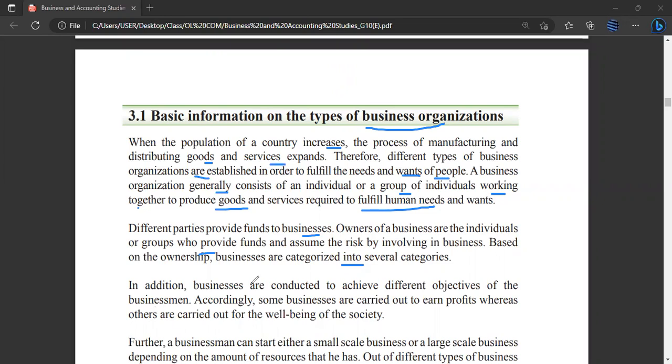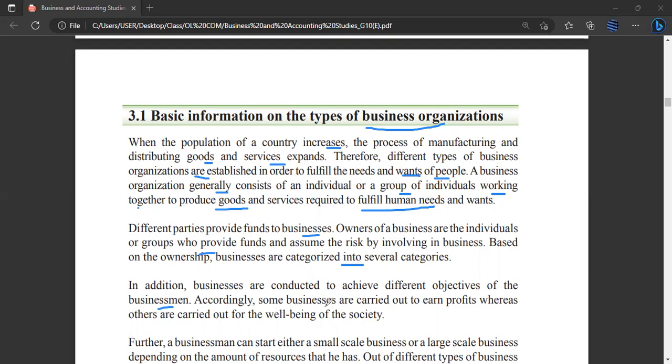In addition, businesses are conducted to achieve different objectives of the businessman. So businessmen have different objectives, right guys? So the business needs to achieve those objectives. Then only the businessman will be satisfied with the business he or she is doing.